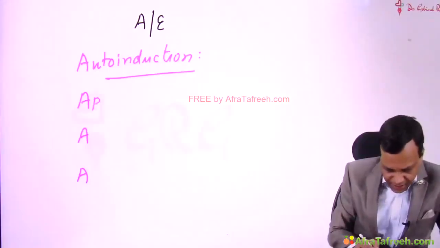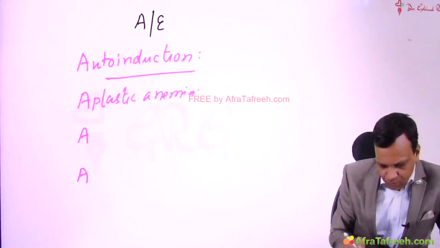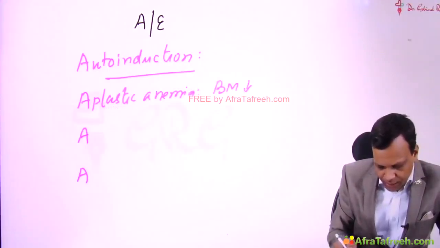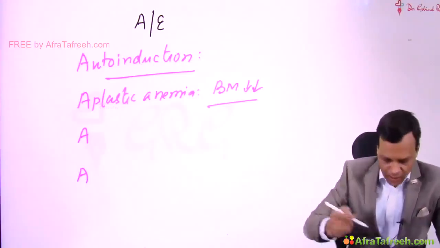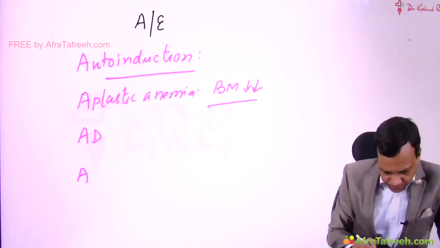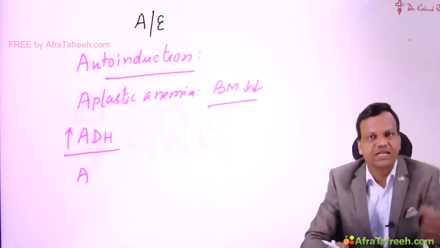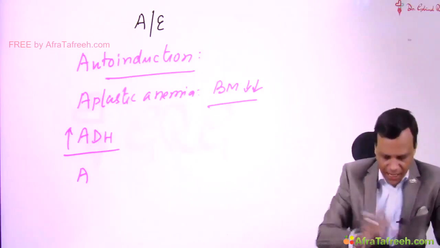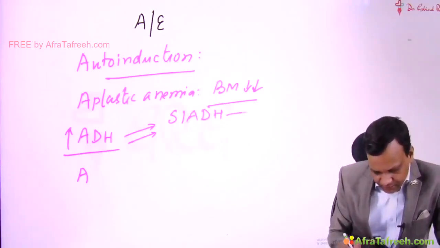Then second A is aplastic anemia. So basically carbamazepine causes bone marrow suppression, and this bone marrow suppressant activity can result in anemia, leukopenia, thrombocytopenia. These side effects can occur. Then third A is ADH: it causes release of ADH from the posterior pituitary, and this release of ADH can result in SIADH as a side effect.